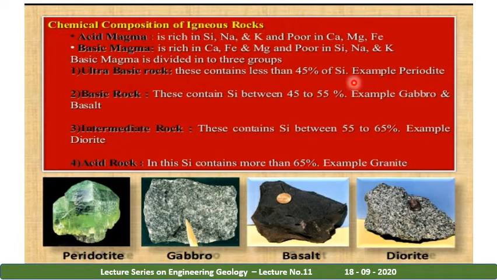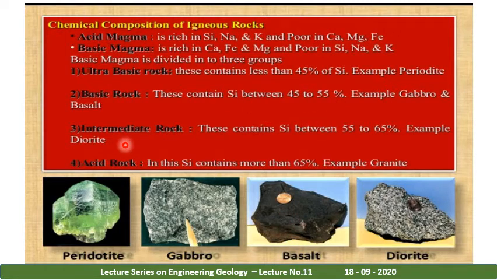Example, gabbro. Basic rock contains 45 to 55% of silica. Example, basalt. In basalt, the silica percentage will be 45 to 55%, meaning quartz is present in that range.